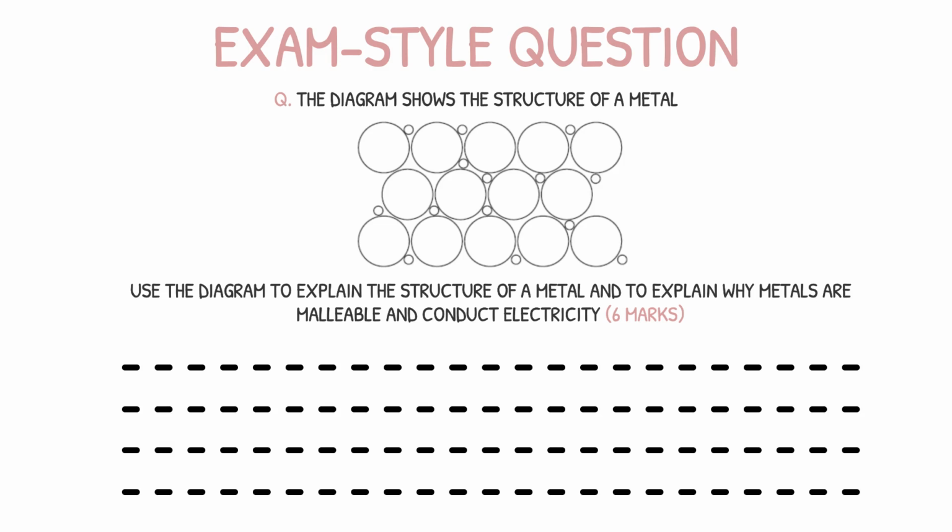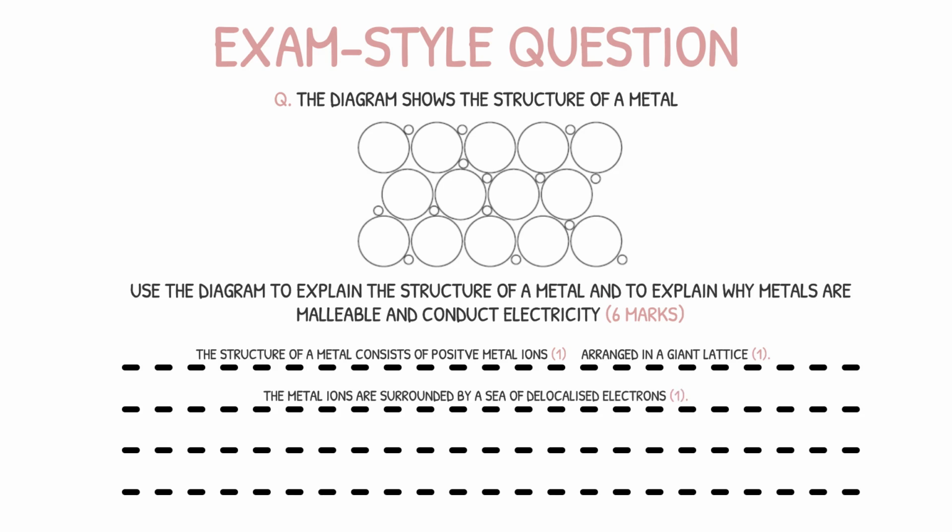This question can be split into 3 separate parts. You'll need to explain the structure of a metal, explain why they are malleable, and explain why they conduct electricity to achieve the full marks here. We'll start firstly with the structure. Metals consist of layers of positive metal ions arranged into a regular arrangement called a giant lattice. The lattice of metal ions are surrounded by a sea of delocalized electrons.